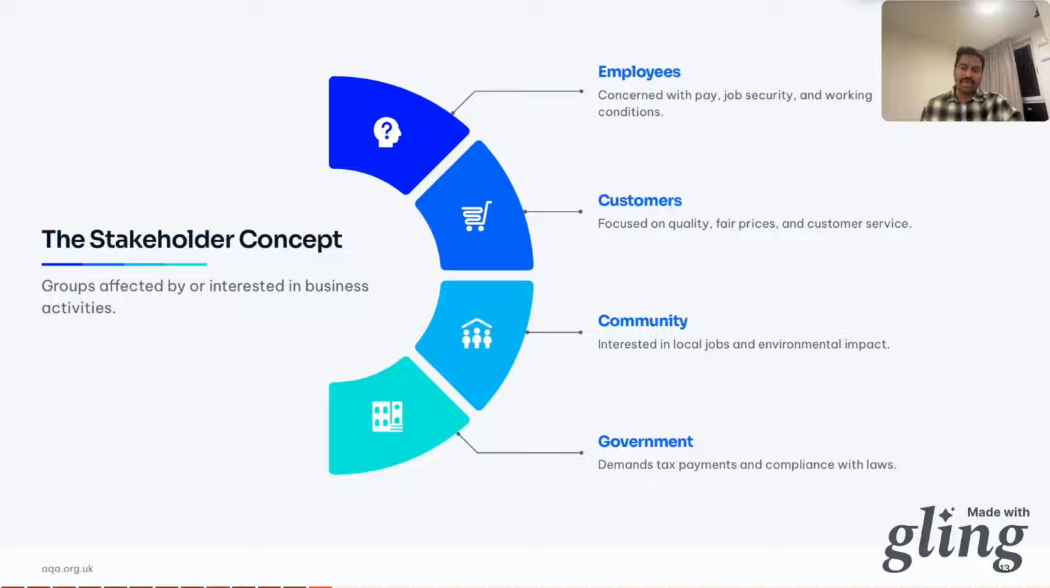Employees care about pay, job security, and working conditions. Customers want quality products or service, fair prices, and good service and respect. Customer satisfaction is all that matters. The local community cares about jobs and environmental impact. These are all stakeholders along with the government. The government wants taxes and compliance with the laws, you abiding by and following the rules and laws of the country, wherever you're doing your business.